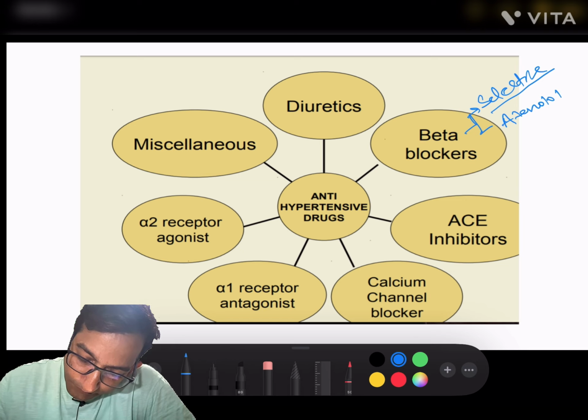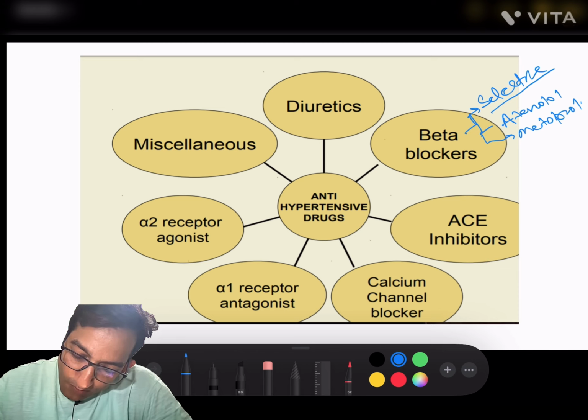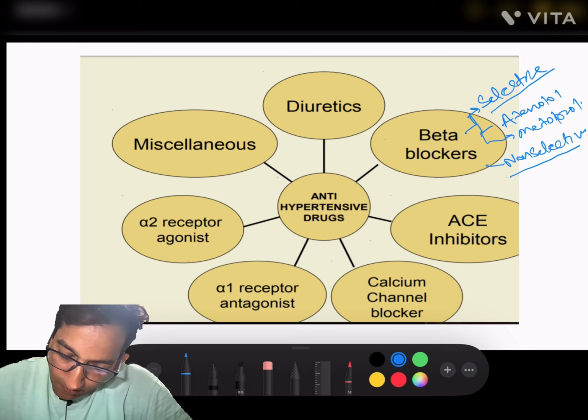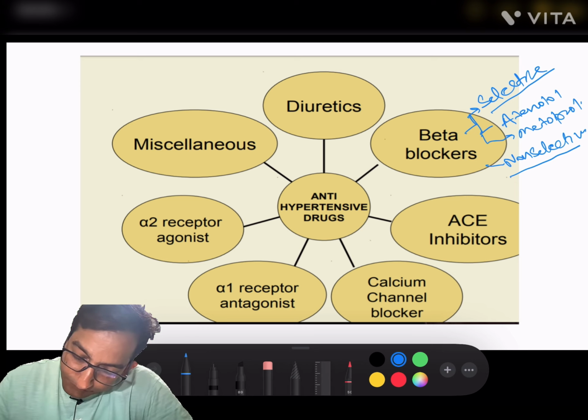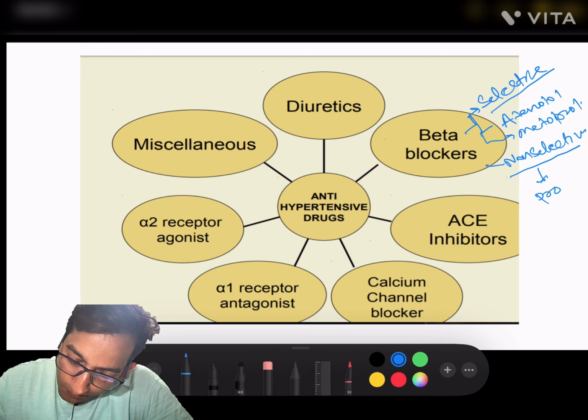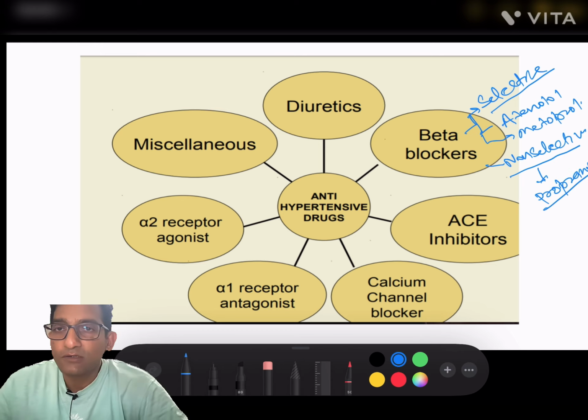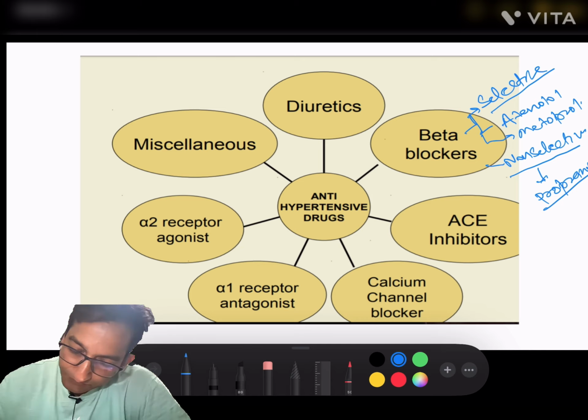atenolol, second one metoprolol. Okay. Now, next one is non-selective beta blocker. Among non-selective beta blockers, the most important is propranolol. Okay. These are drugs widely used nowadays.